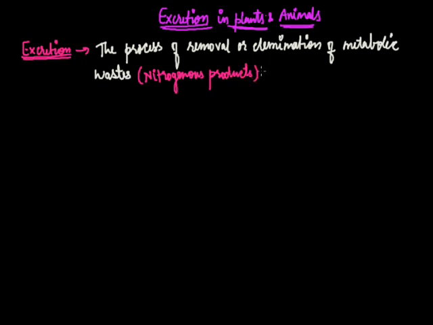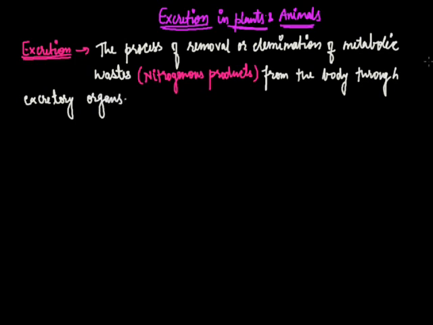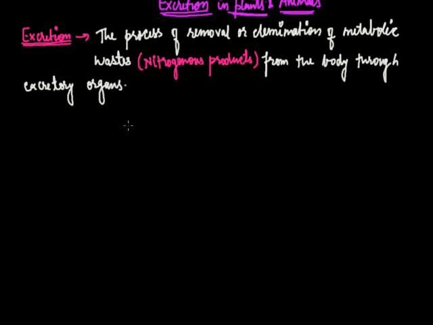So excretion is the process of removal or elimination of metabolic waste from the body through excretory organs.